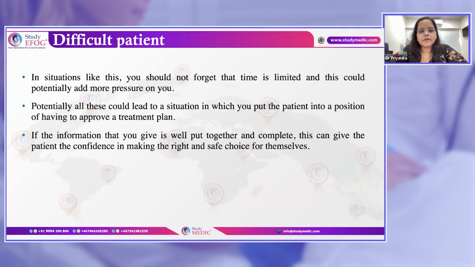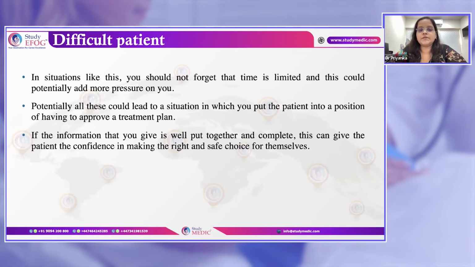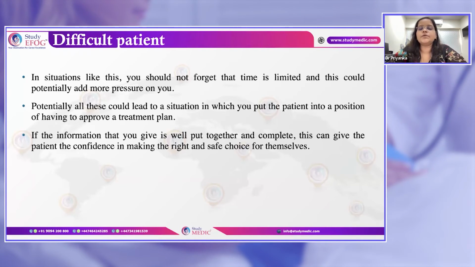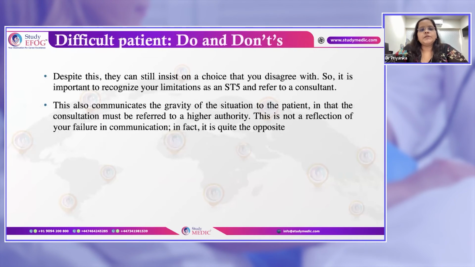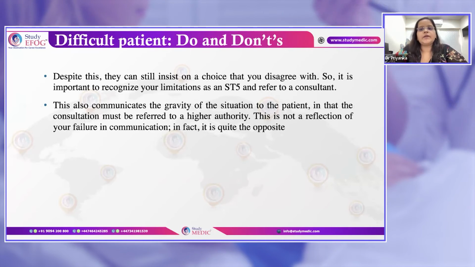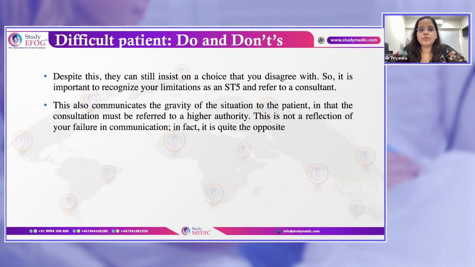Even so, we have to respect the wishes of the patient and the relatives, but we also have to keep in mind that we do not give them the care plan they want if it is not the recommended best practice. So we have to come to a mutually agreed plan where they receive the best practice, which is also beneficial for them. Despite this, the patient may still not be convinced and may keep insisting that they want their own plan.